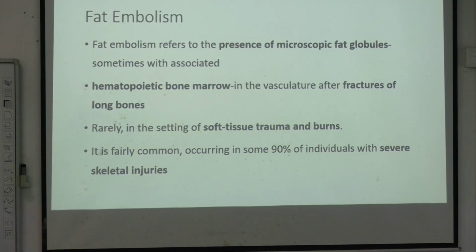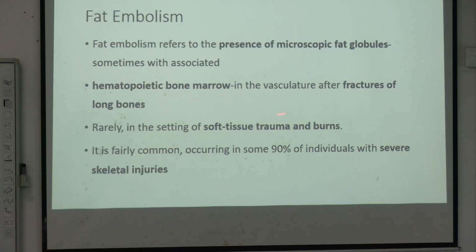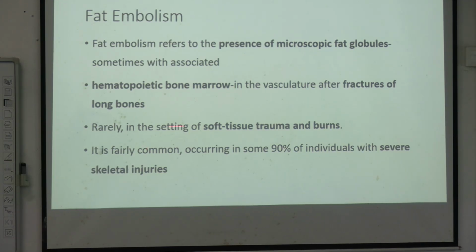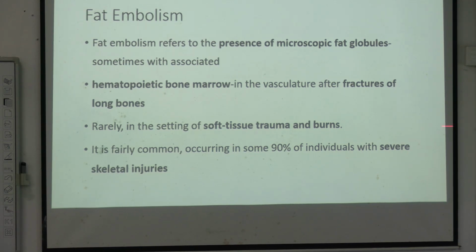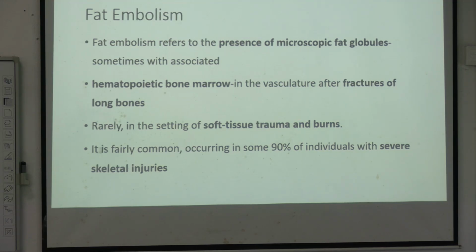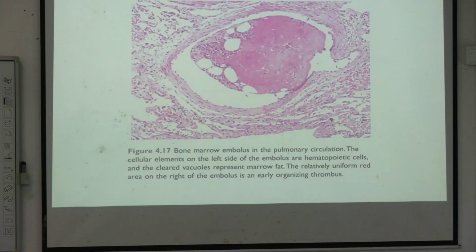So whenever a fracture of a long bone occurs, it will lead to embolization of bone marrow into the vessels. Rarely, it is also seen in the setting of soft tissue trauma and burns, and 90% of individuals with severe skeletal injury can also present with this.